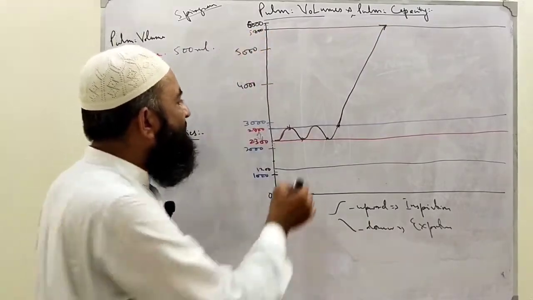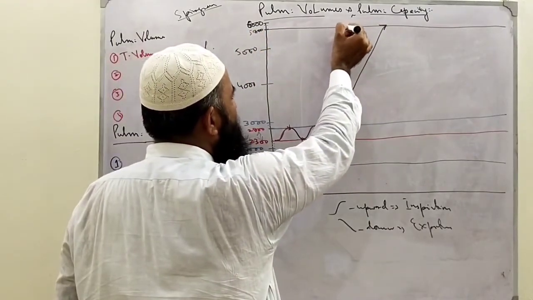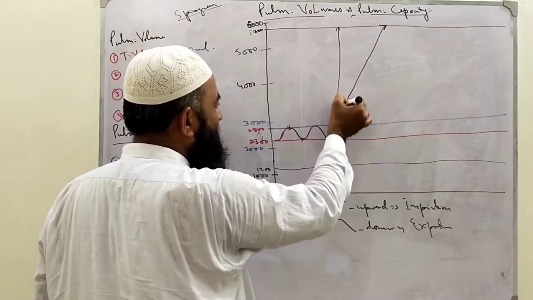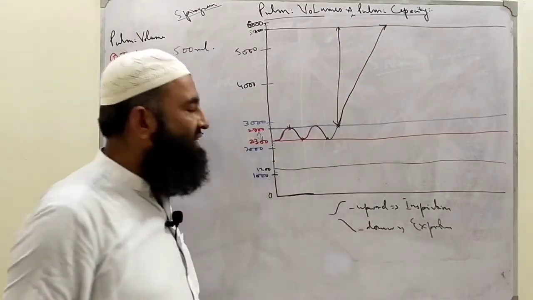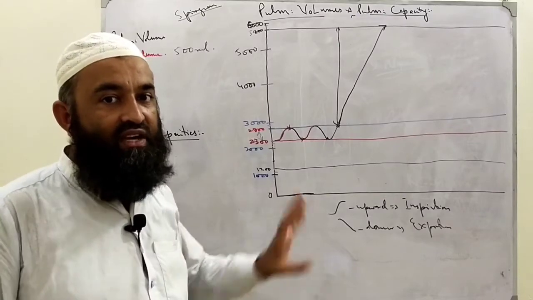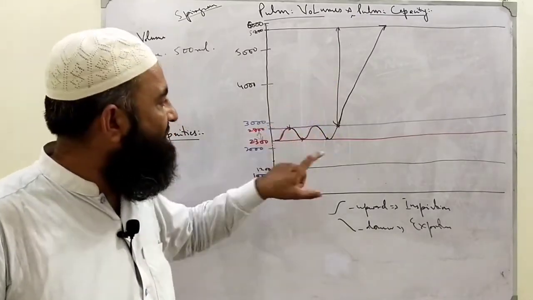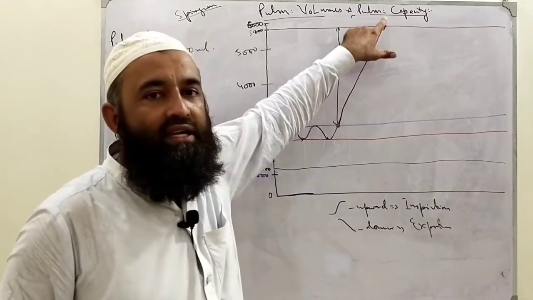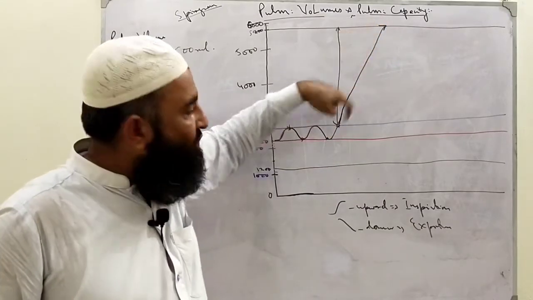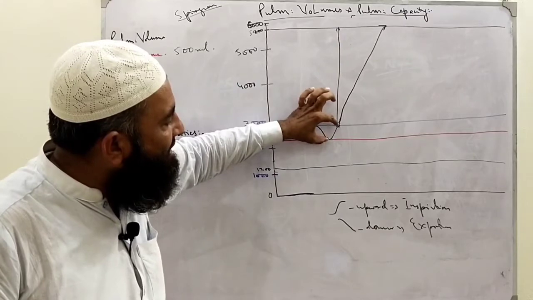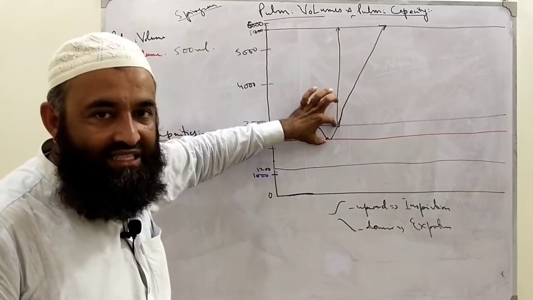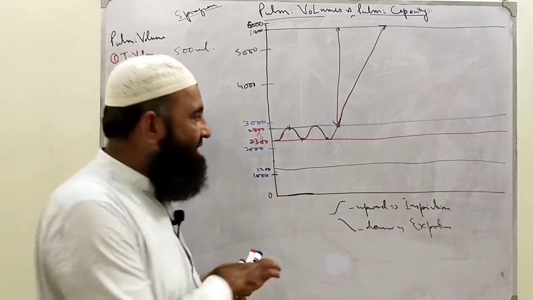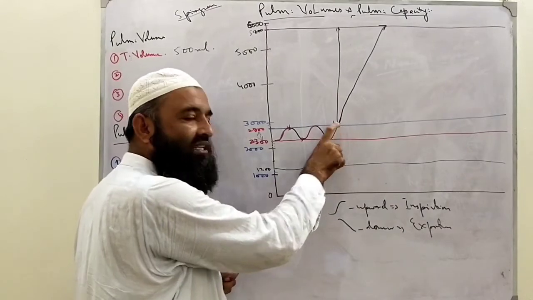5800. Now tell me, what is this from here to here? Can we define this? We can define it easily from this graph. See the graph. This is the amount of air inspired with full inspiratory effort after taking tidal inspiration. Clear? Our tidal inspiration is in here.